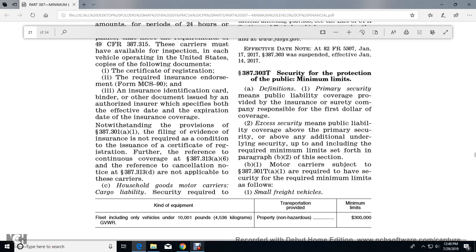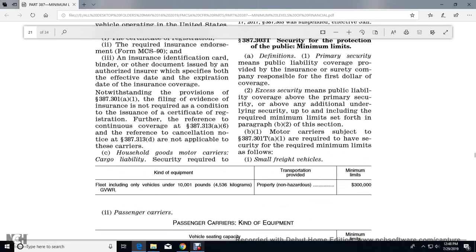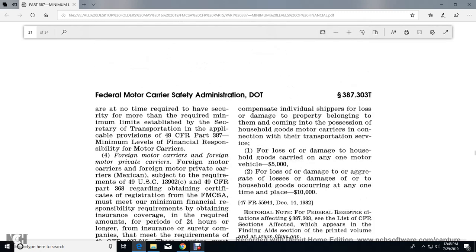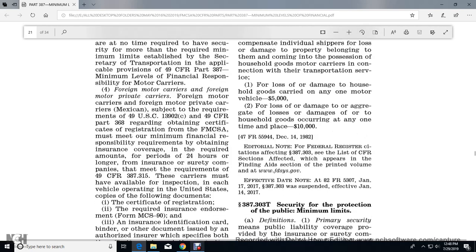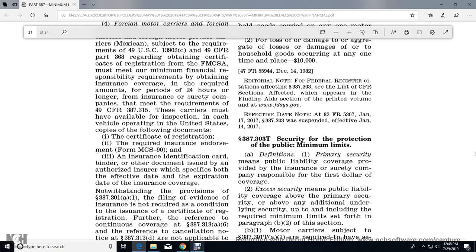applicable to the carrier. For household goods motor carriers, cargo security is required to compensate individual shippers for damaged property belonging to them coming into the possession of household goods motor carriers in connection with transportation services. For loss or damage to household goods carried on any one motor vehicle, $5,000. For aggregate loss or damage occurring at any one time and place, $10,000.